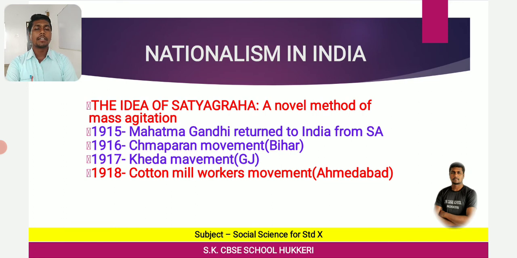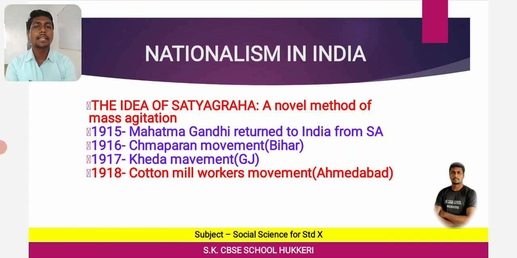Why? Because peasants were affected by the failure of crops and a plague epidemic, and the peasants of Kheda could not pay revenue, and they were demanding that the revenue collection be relaxed.